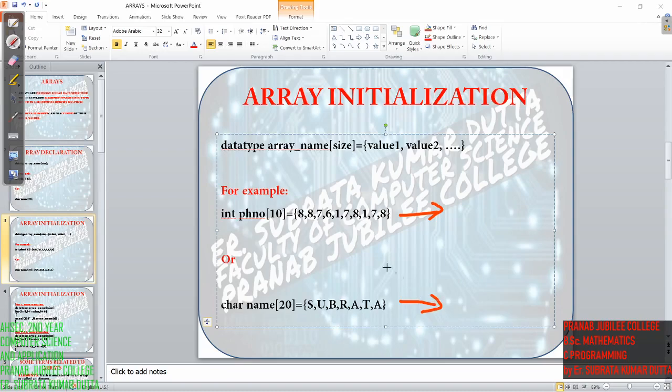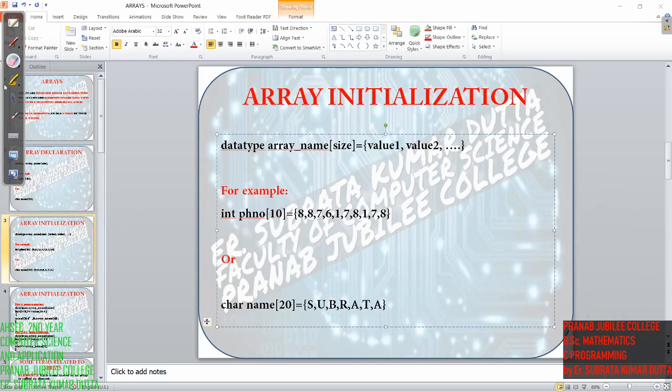In the program, if I am initializing the array in this way, I cannot take the elements from the user. User cannot input the elements, right? Because if the programmer fixes the values, where can the user enter them? So for that we have another way of initializing the array.